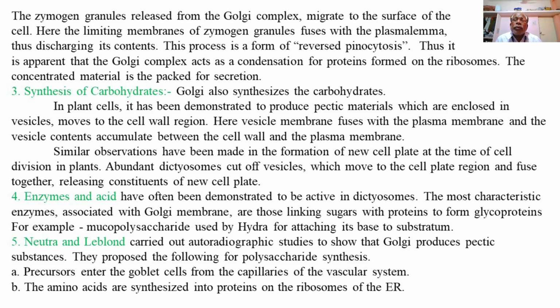Here the vesicle membrane fuses with the plasma membrane and the vesicle contents accumulate between the cell wall and the plasma membrane. Similar observations have been made in the formation of a new cell plate at the time of cell division in plants. Abundant dictyosomes cut off vesicles which move to the cell plate region and fuse together, releasing the constituents of a new cell plate.